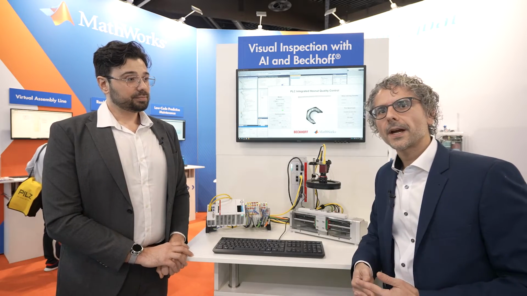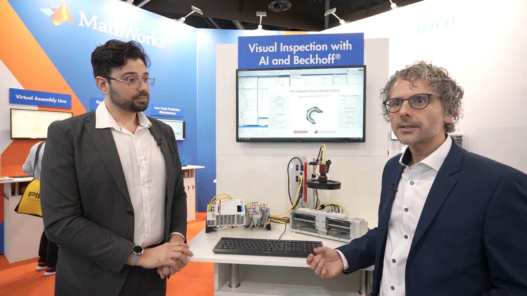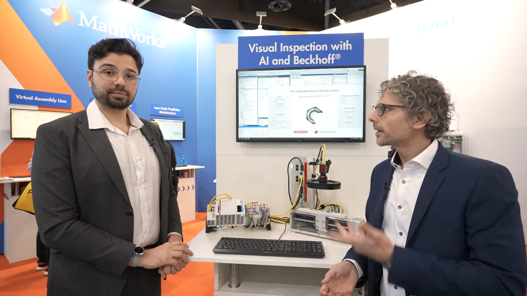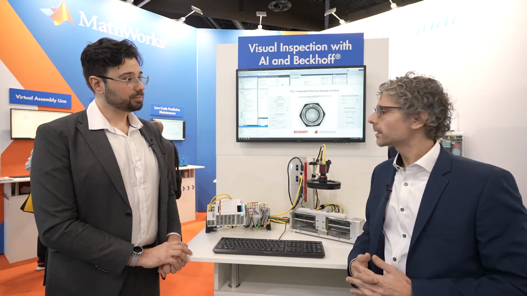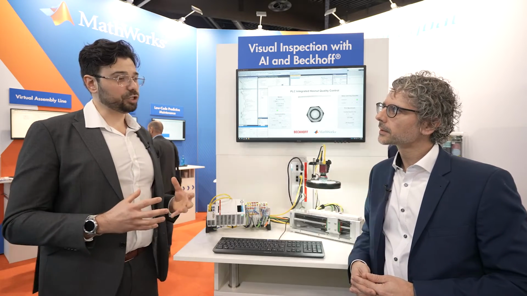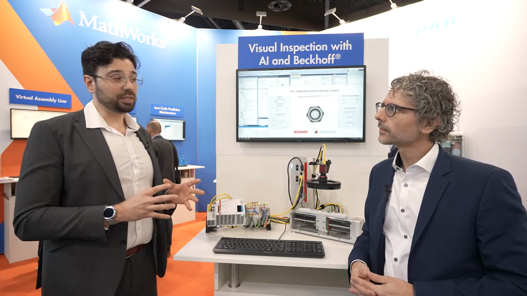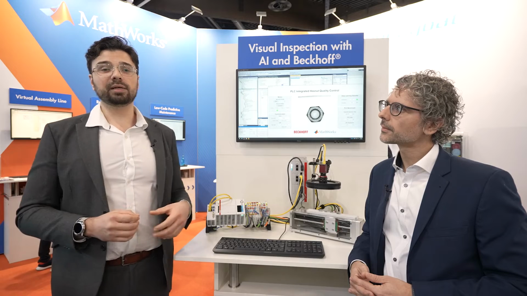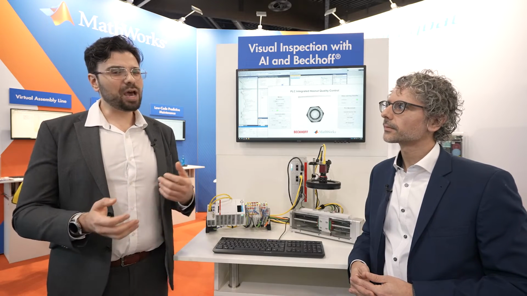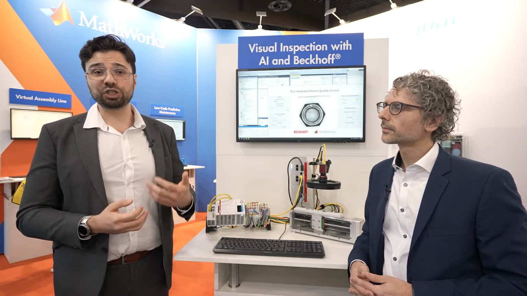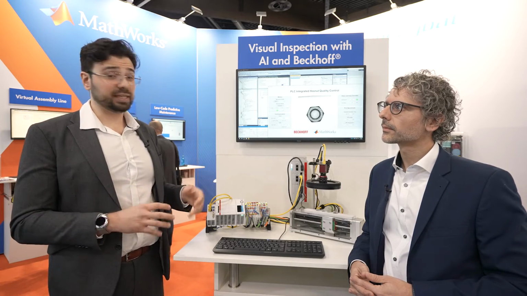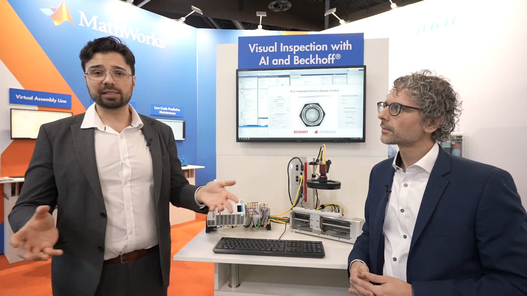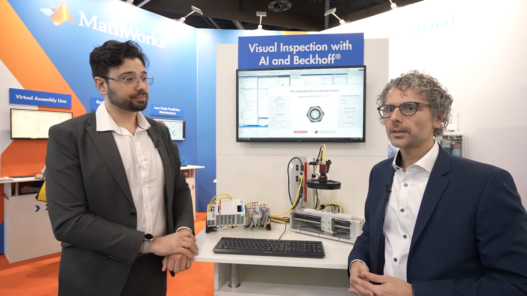Yeah, and besides fancy AI, we also have something that every machine needs. It's a user interface. A user interface is necessary for all machines. And Harish, maybe you can explain to us a bit more about how we developed this MATLAB app. Right, in the same spirit of making things easier for the developers, the MATLAB App Designer is a way of developing professional-looking graphical user interfaces without having to be a software engineer. And these user interfaces can be compiled, shared with your customers or with your colleagues, as well as used by yourself later. Oh, sure.